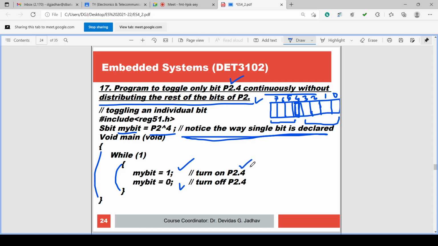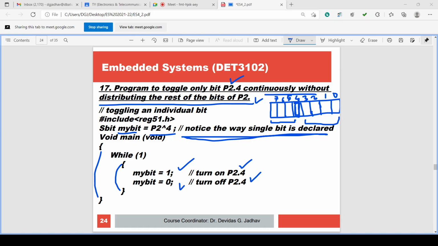So turn P2.4 on and turn P2.4 off. So in this way, this is the program to toggle a single bit. Only one bit is toggled. And this program also we have discussed and simulated.